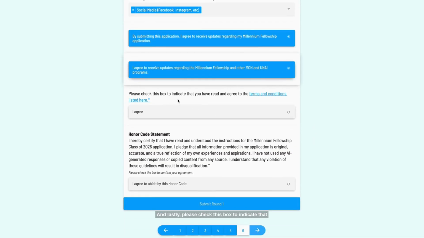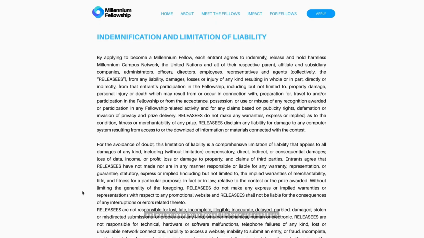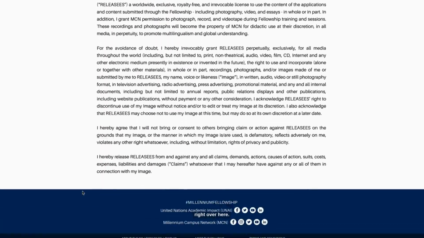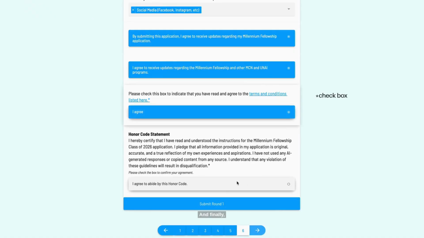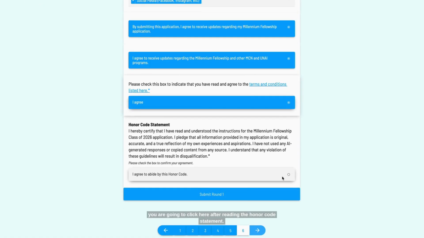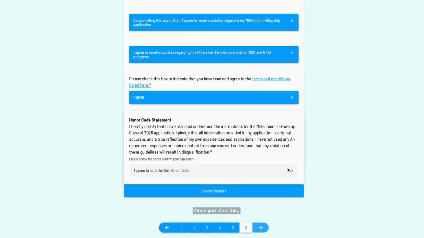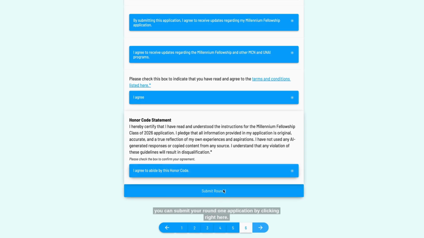And lastly, please check this box to indicate that you have read and agreed to the terms and conditions listed here. For this, you will first click on this link and you are going to go through the terms and conditions right over here. Once you have read these, you can click on this link. And finally, you are going to click here after reading the honor code statement. Once you click this, you can submit your round 1 application by clicking right here.